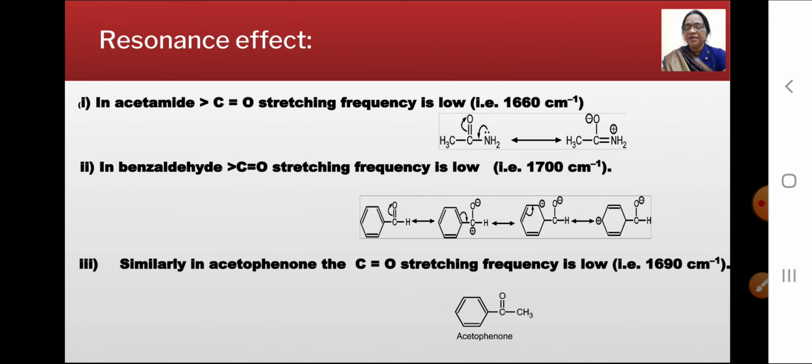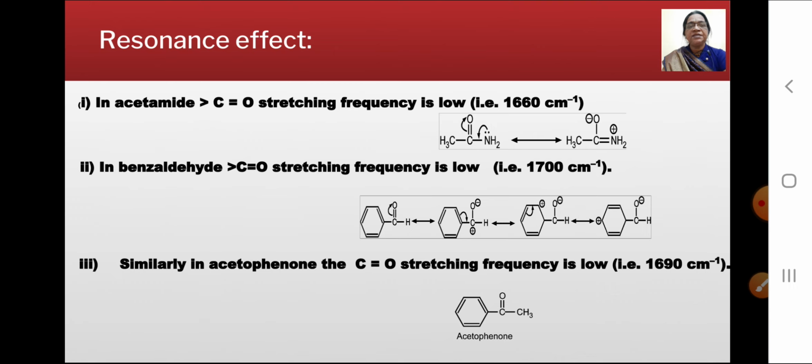Now the second one, in the case of the aromatic aldehyde, the phenyl group acts as an electron donating group as well as plays an important role in the resonance. Thus both the +I effect and resonance increase the single bond character and thus decrease the absorption frequency. In benzaldehyde, the CO stretching frequency is low, which appears at 1700 per centimeter.